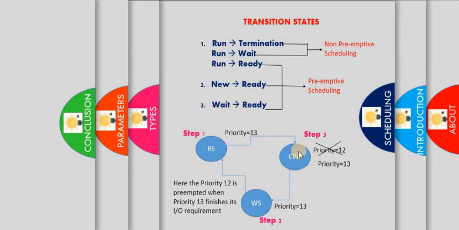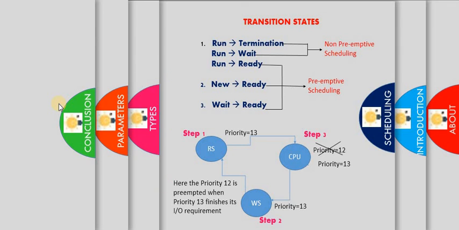At this time, the priority 12 process will be preempted, that is, pulled out. That's why I have marked it with a cross. After the resource has been allocated, the high priority process enters the CPU, so it must pull the low priority process, which is 12. So this is the process of wait to ready. This situation depends upon the priority of the process only. It won't happen all the time.